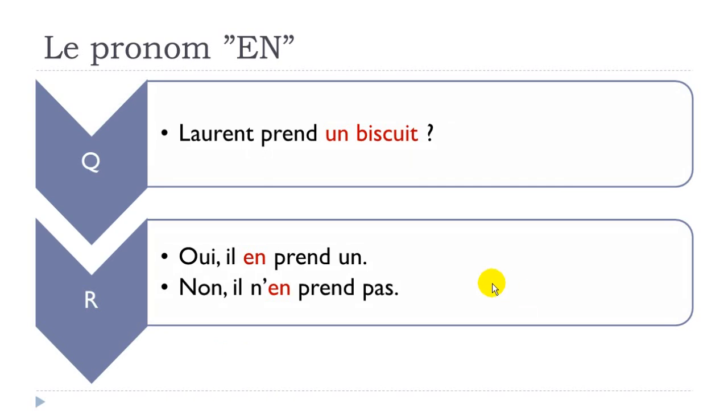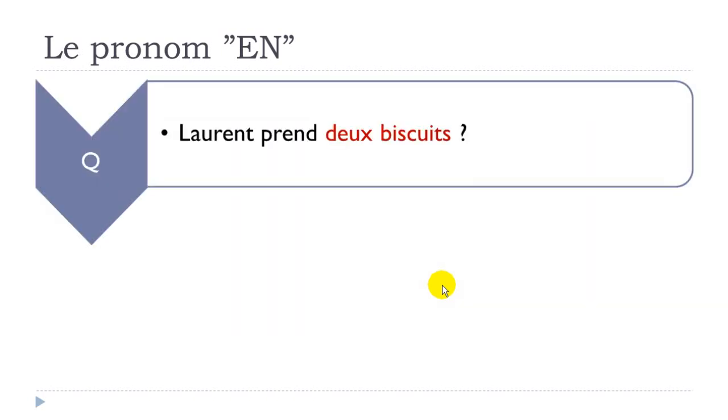So remember, we saw that previously. If you've got un biscuit, in that case you've got to state the amount here. Un, okay, so in that case it's masculine. Un biscuit, so it's un. Oui, il en prend un. Okay, so you put en before the first verb. Non, il n'en prend pas.